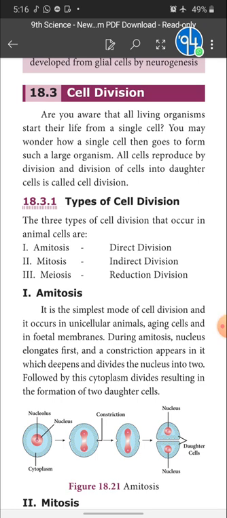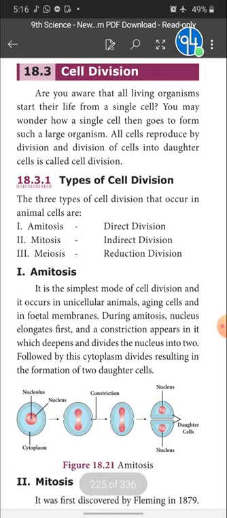Then how do we mention the number of chromosomes in the sex cell? Yes, n number of chromosomes. What is meant by n? A single set of chromosomes, or half the number of chromosomes. In humans, 2n means 46 in the somatic cell, the diploid number. In the sex cell it is n, that is 23. So 2n is diploid, and n is haploid.